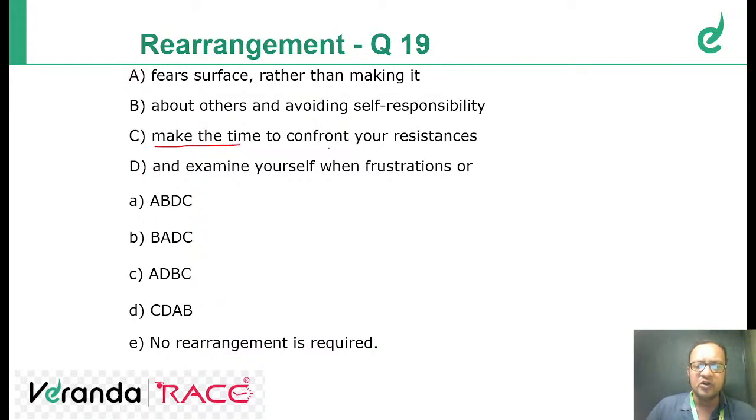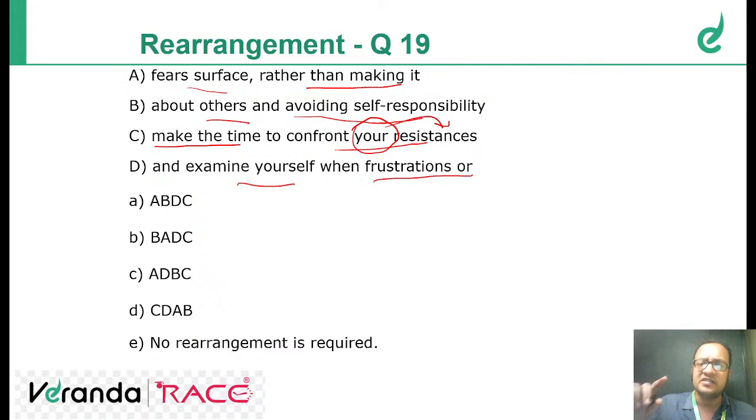Make the time to confront your resistances and examine yourself when frustrations or fears surface, rather than making it about others and avoiding self-responsibility. Simple. Okay. So how do we make the time to confront resistance is the first sentence. So confront your resistances and examine yourself. This will give you a hint. Your resistances means your reluctances, and examine yourself when frustrations or fears surface, rather than making it about others and avoiding self-responsibility.